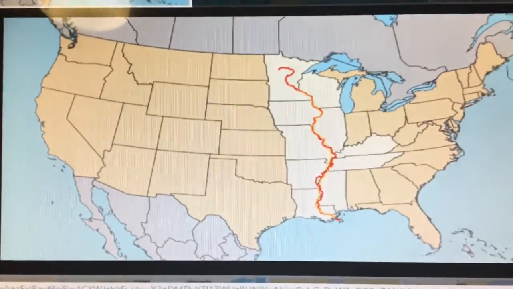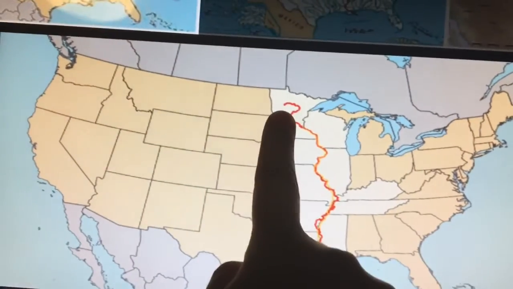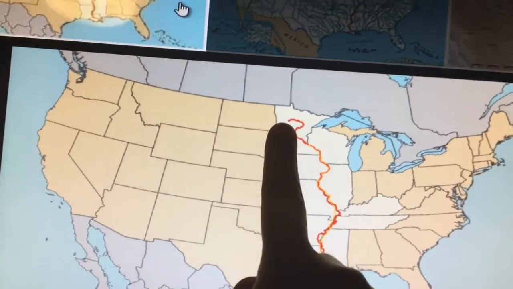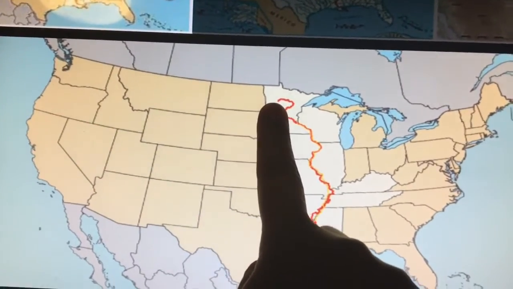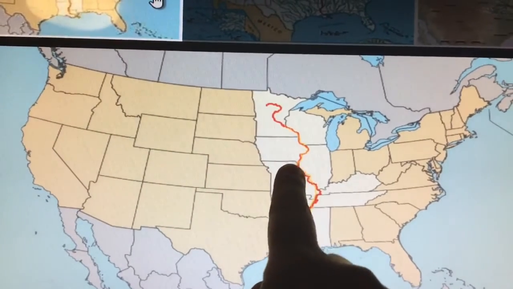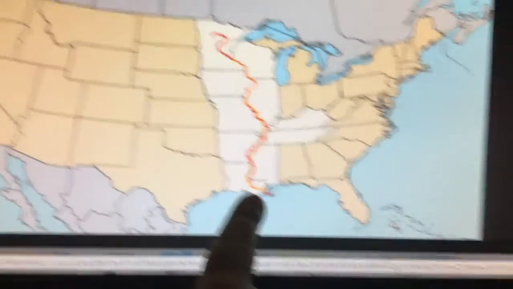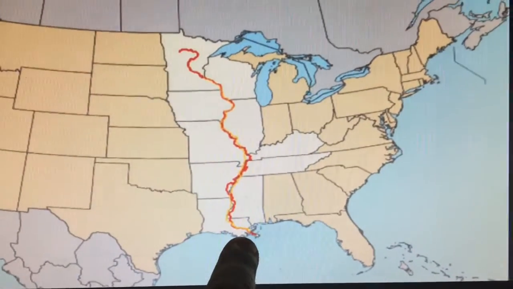Here's a picture of the United States, and over here in our Great Lakes region, this is where the Mississippi River begins here in Minnesota. The red line represents the Mississippi River, and it travels through all of these states, and it empties out here in the Gulf of Mexico.